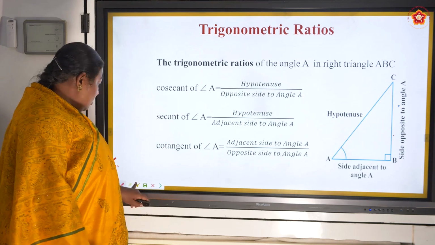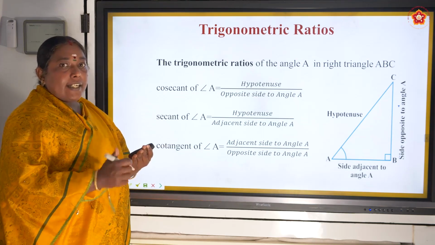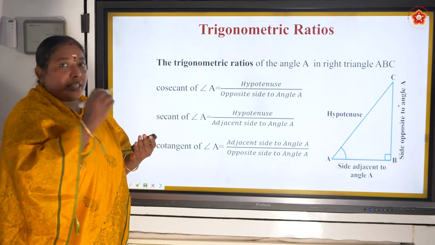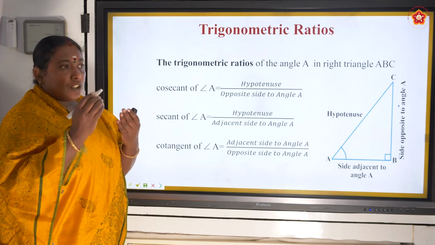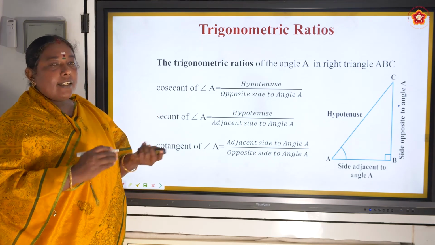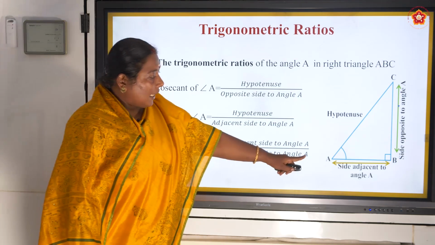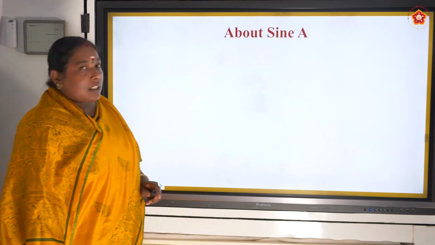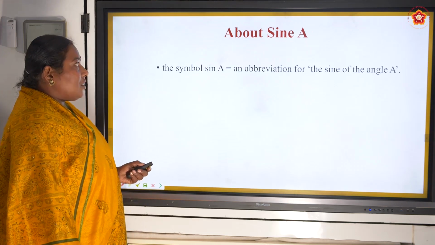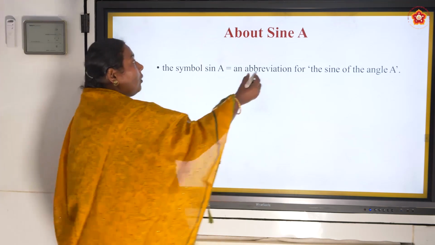Now you understood, I think, or else repeat it again and again. Draw a triangle for each and everything. You draw a triangle and represent again and again. It will be very easy to remember. See, adjacent side by opposite represents the cotangent. Now let us see about what is